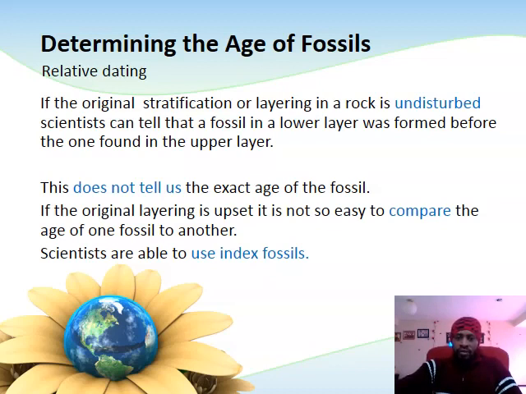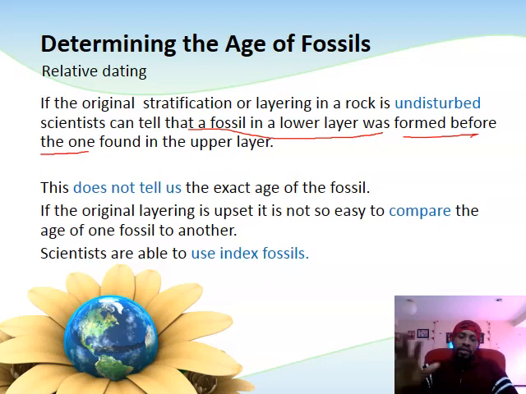determine or tell the age of a fossil, for example, in a lower layer, since it would have formed before the fossil that is found in the upper layer. So it would clearly mean that if I find, in an undisturbed area where the layers are still fine and in their natural order, a fossil in a lower layer, by implication, since the lower layer is older than the upper layer, the fossil in the lower layer would be older than the fossil in the upper layer.